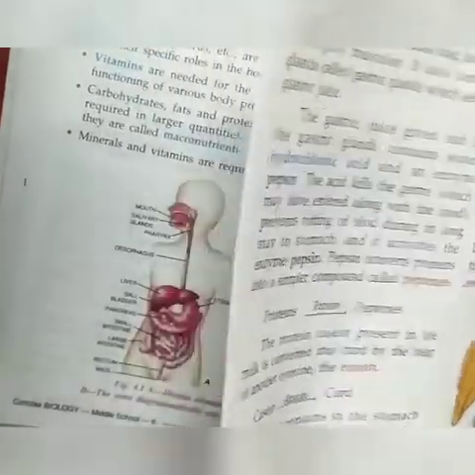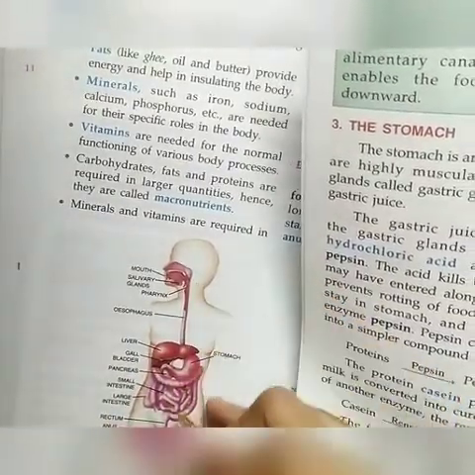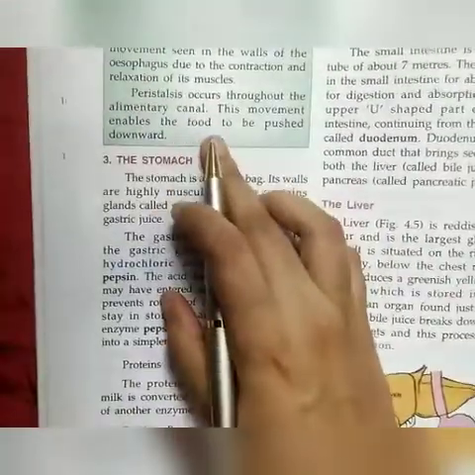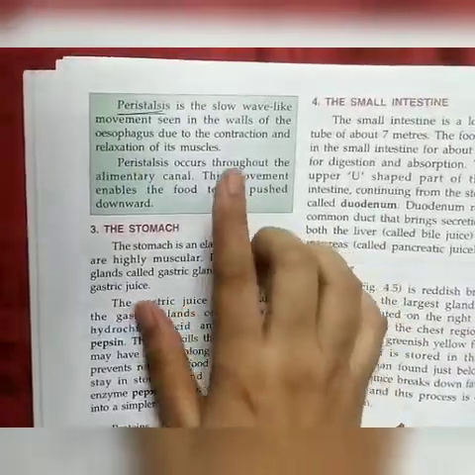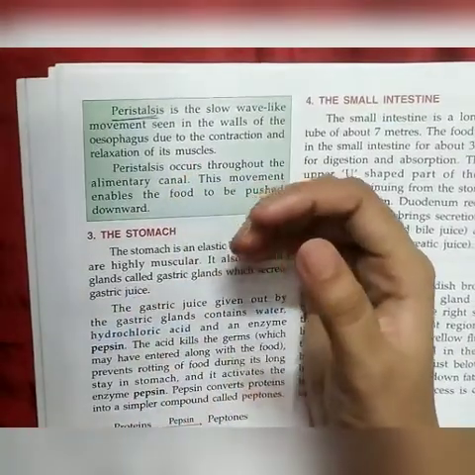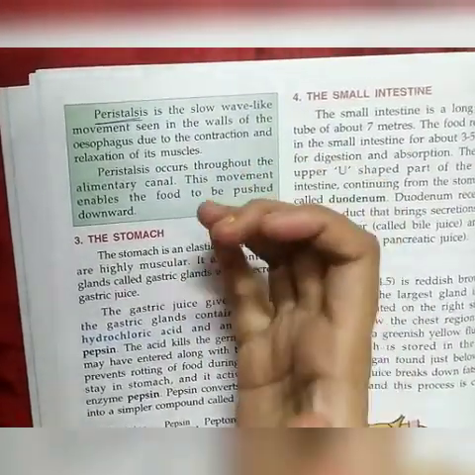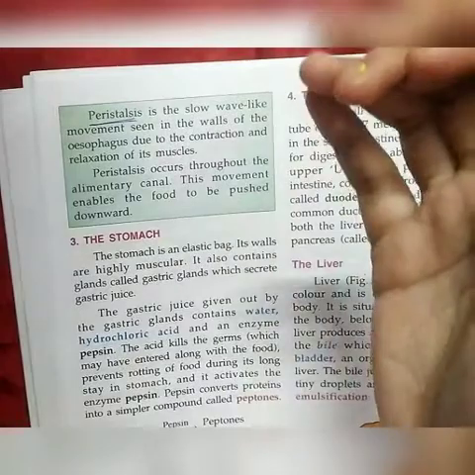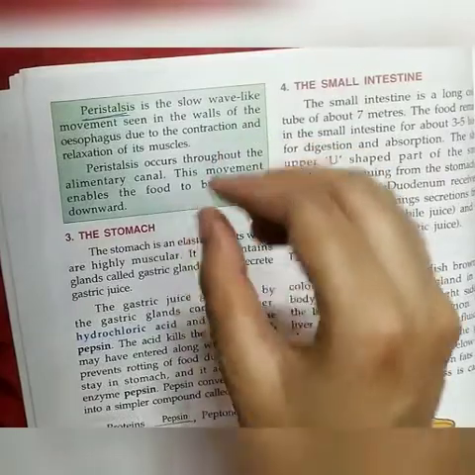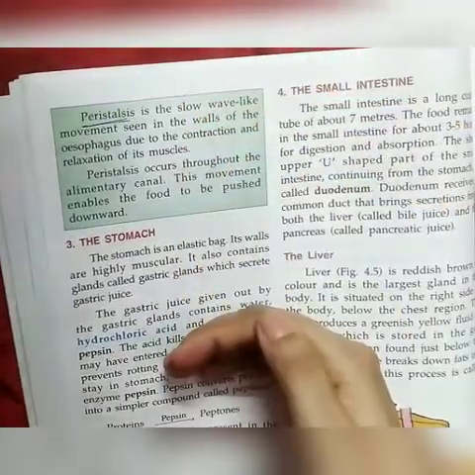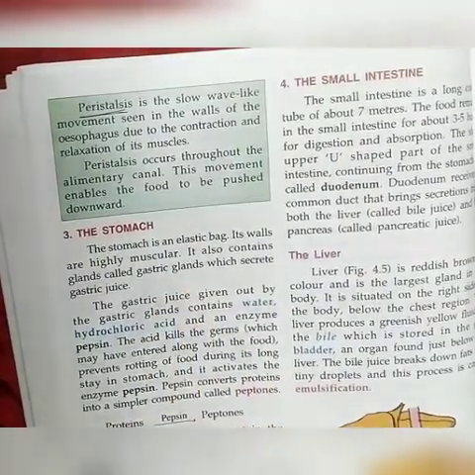Peristalsis occurs throughout the alimentary canal. Because of the contraction and relaxation of the muscles, there is a slow wave-like movement in the alimentary canal which pushes the food downwards, and this movement is known as peristalsis.